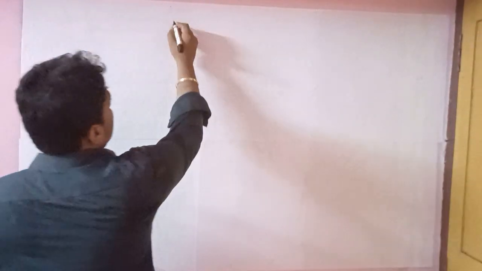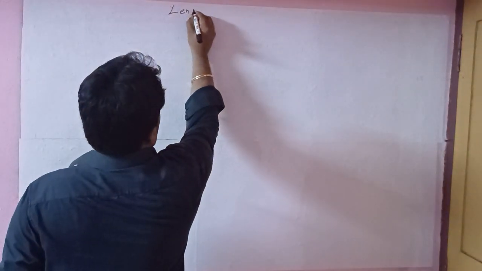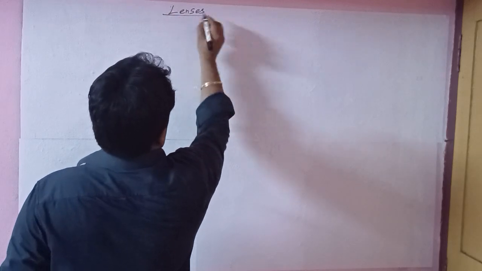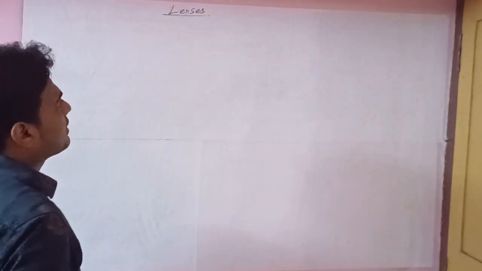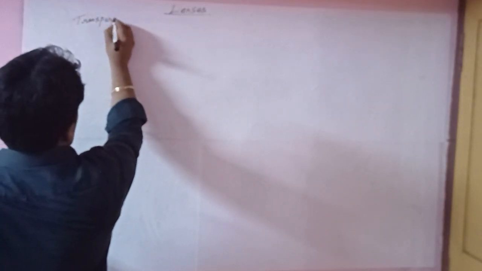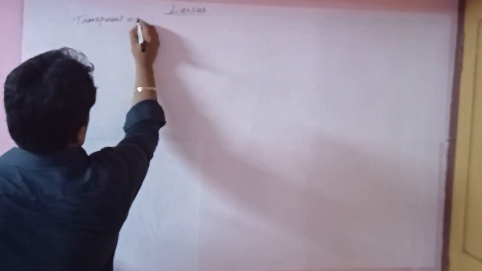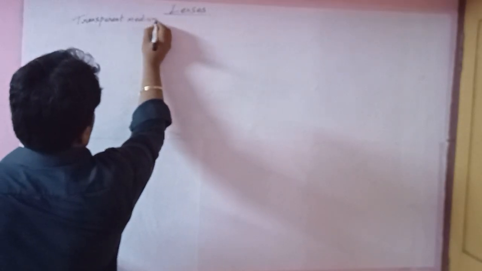Today we are going to discuss lenses. What is a lens? A lens is a transparent medium. This is the first condition. The second condition is: